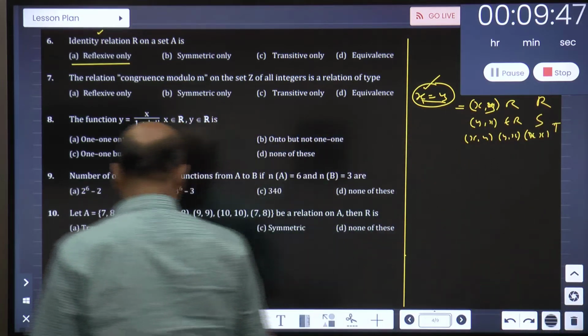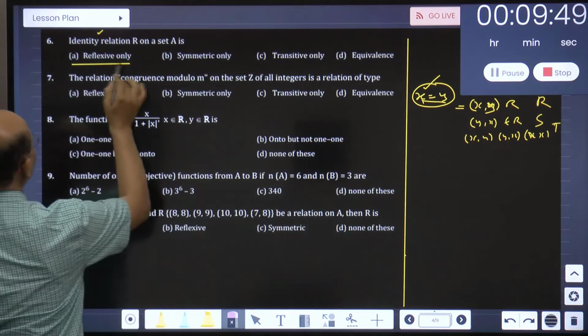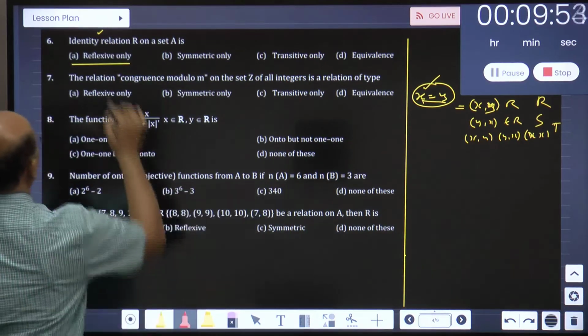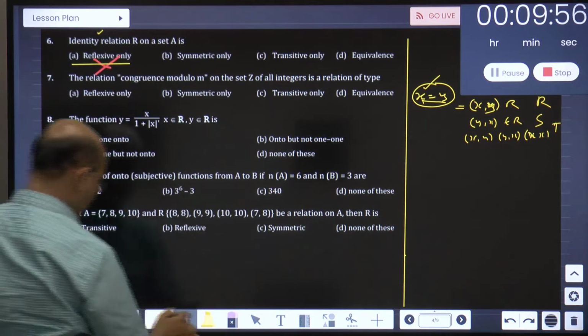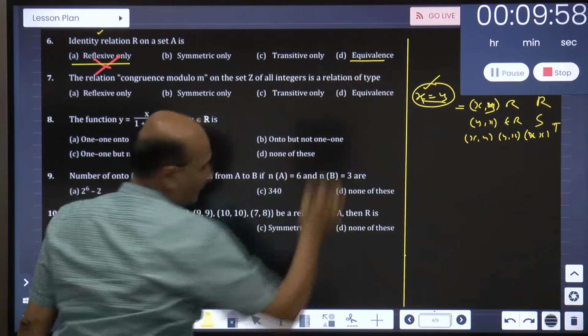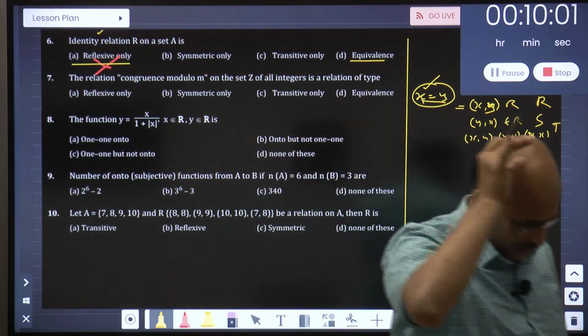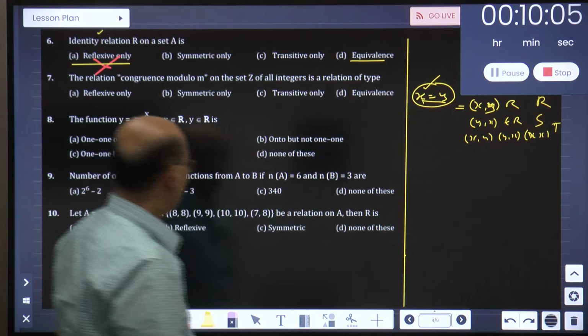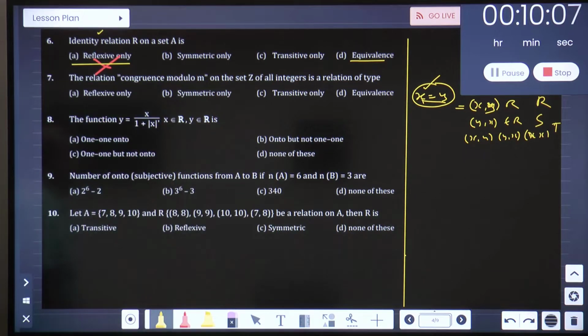So I believe instead of saying reflexive here, what I will do is talk about equivalence. So let me just check where is equivalence relation. Yes, it is an equivalence relation. Please tick mark those which you got right.